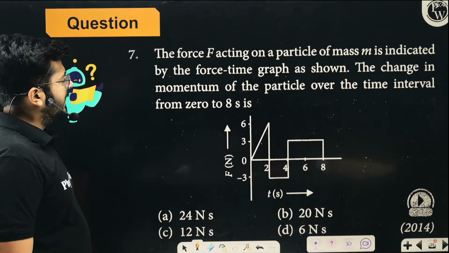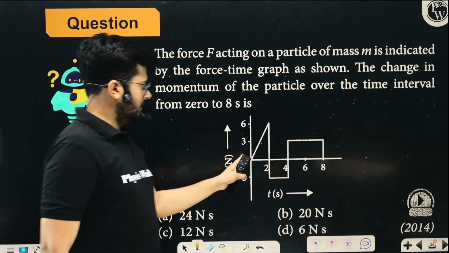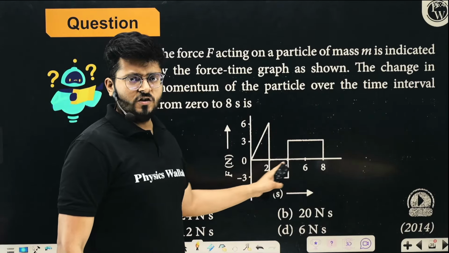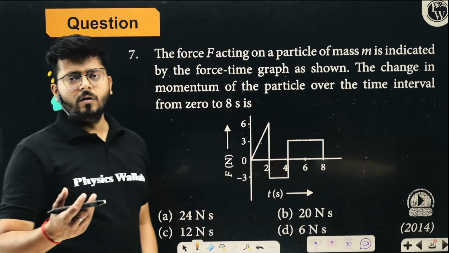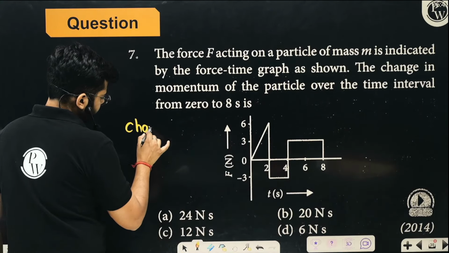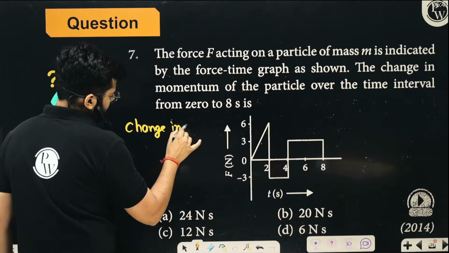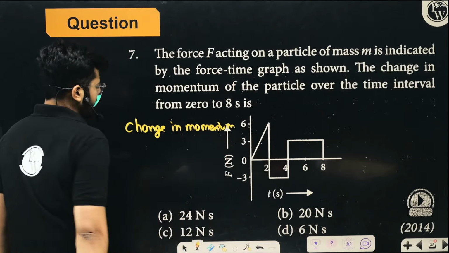The change in momentum of the particle over the time interval from 0 to 8 seconds is... So change in momentum, how much change of momentum will happen in this situation? Force and time. Think about it. They are asking about change in momentum, right?